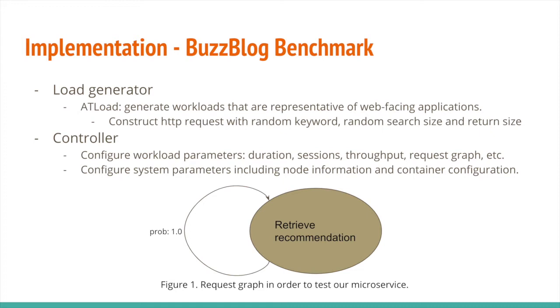A controller should install the experiment environment and deploy experiment containers automatically. We configure the workload from the controller, including experiment duration, sessions, throughput, and request graph. In order to achieve a micro-testing involving only our recommendation service, the request graph, as shown in Figure 1, has only one state and goes to itself with probability 1. We also configure system parameters, including which node to host which service, as well as Docker deployment configurations.